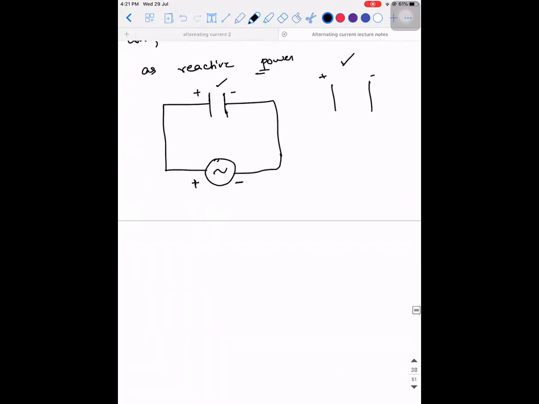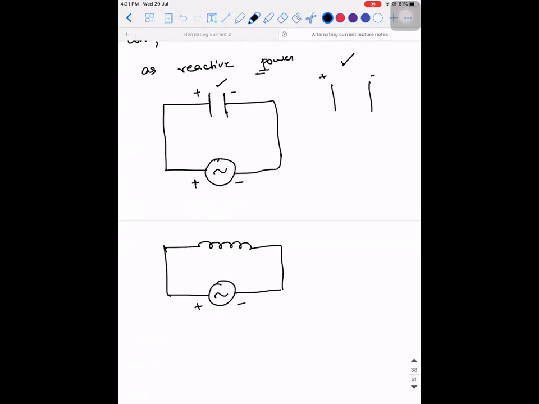Whereas in the case of an inductor, what will happen? Let's recollect the functionality of an inductor. What does an inductor do? It opposes the rate of change of current.